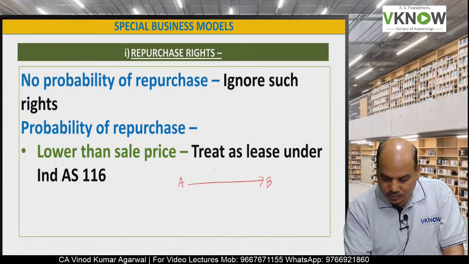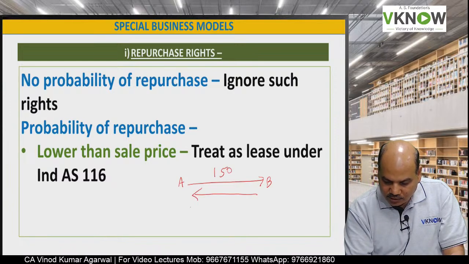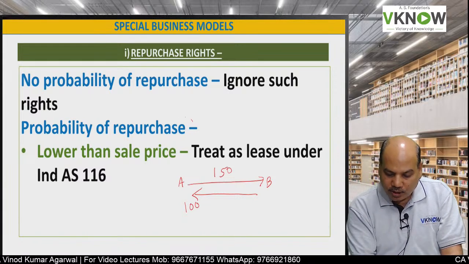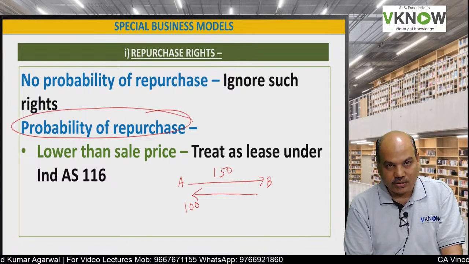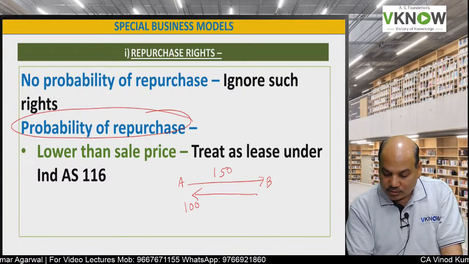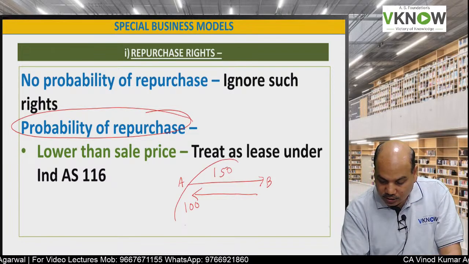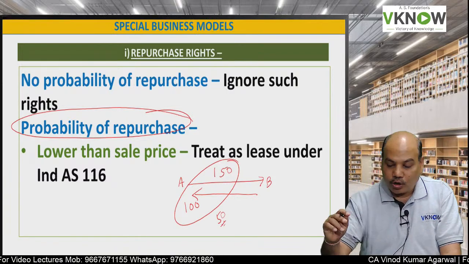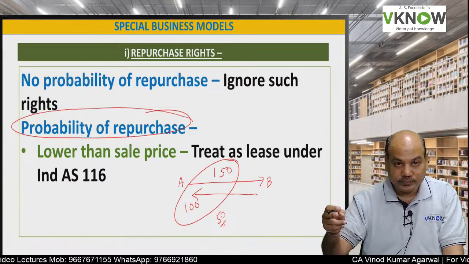Now if there is a probability of repurchase, A sold to B for 150 and A will repurchase from B for 100 rupees. So what does the standard say? The difference of 50 is nothing but a form of lease rental.